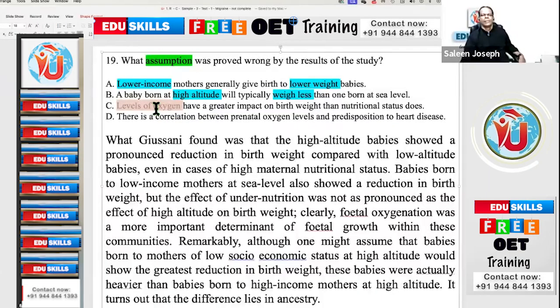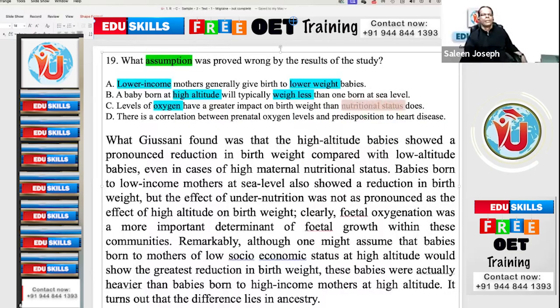Levels of oxygen is more important than nutrition. In the notebook you can write: oxygen, greater impact; nutritional status, lesser. You can put that mark. Levels of oxygen have a greater impact on birth weight than nutritional status.